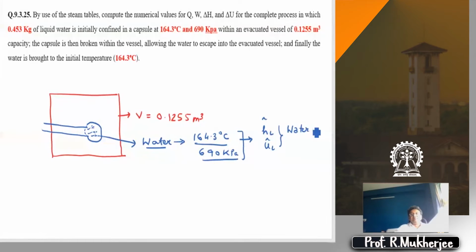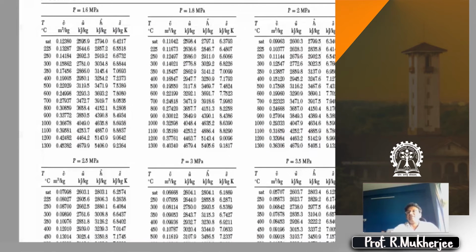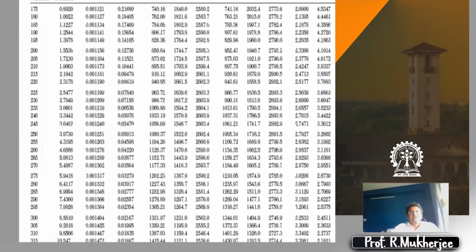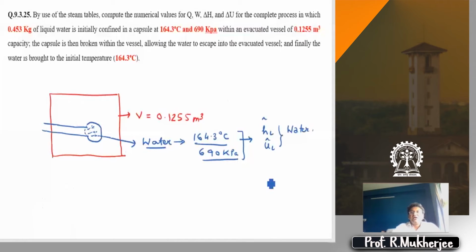So we go to, this is one of the finest problems that is there in the textbook and I sort of love showing. So we go to the temperature table straight away. 164 is 165 degrees centigrade. Your saturation pressure is 0.7005 megapascal, right? 0.7005 megapascal or 705 kilopascal.